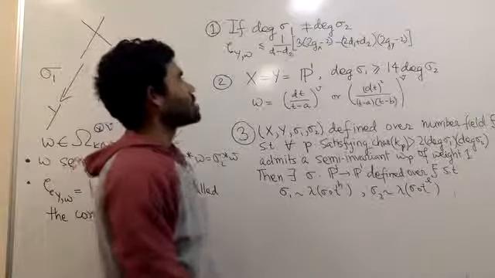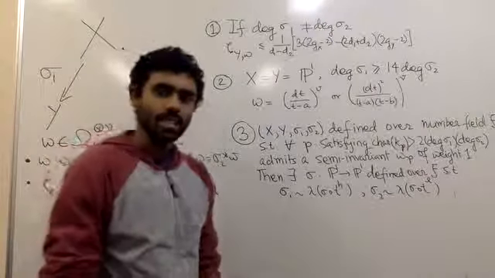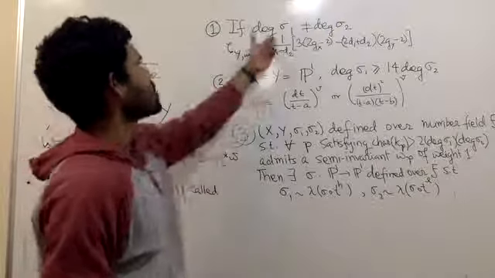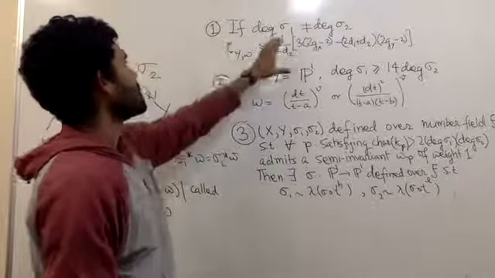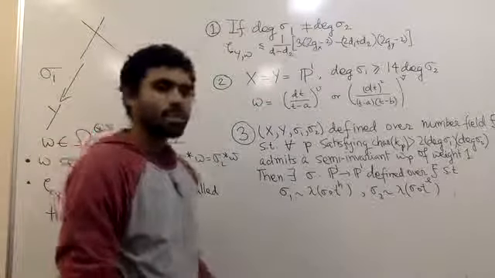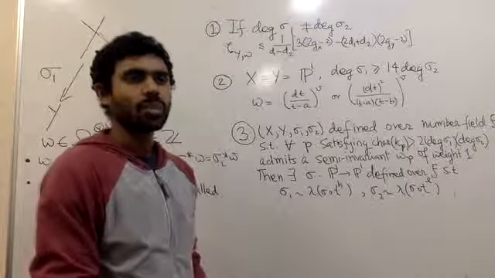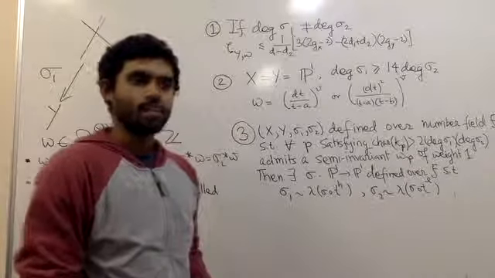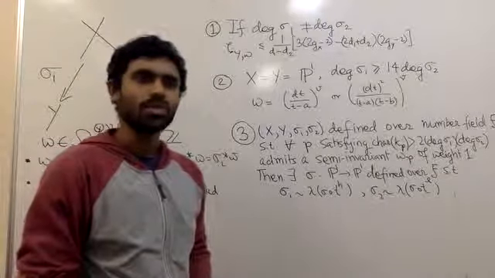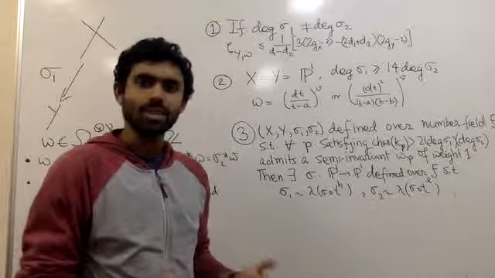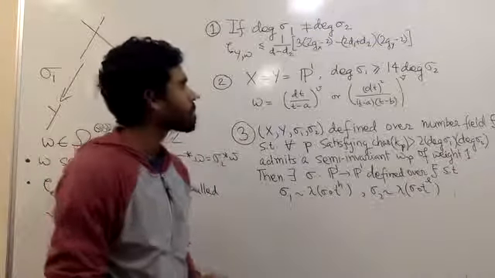Here we would like to mention that in the case where the degrees of the morphisms are equal, there is no hope to bound this conductor. There are examples that come from Hecke correspondences where one can see that there are rational one-forms for which the conductor goes to infinity as the residue characteristic goes to infinity.